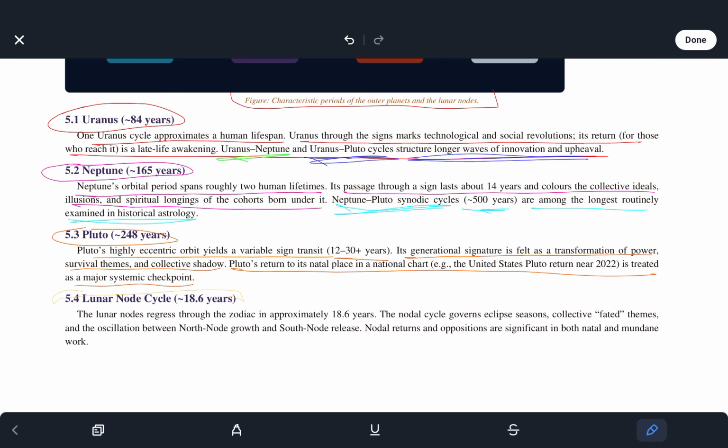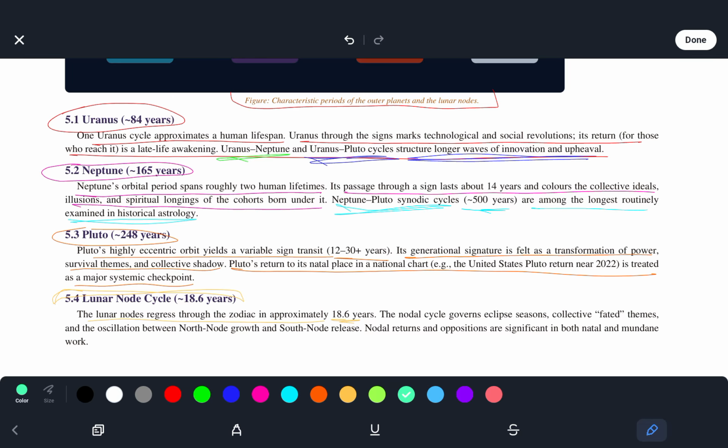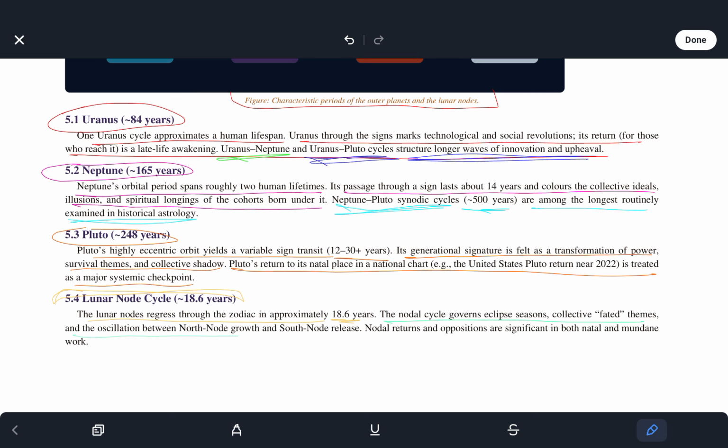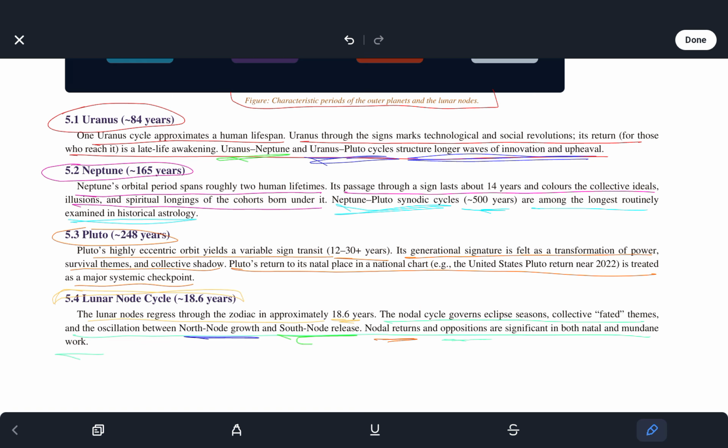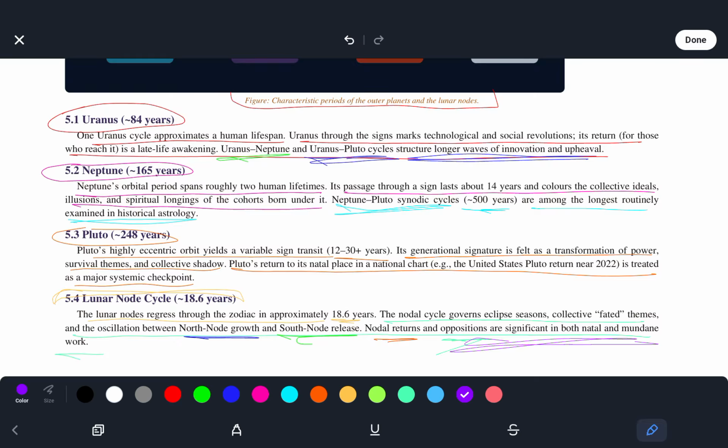Lunar node cycle. The lunar nodes regress through the zodiac in approximately 18.6 years. The nodal cycle governs eclipse seasons, collective fated themes, and the oscillation between Rahu and Ketu release. So that's Rahu growth and Ketu release. Nodal returns and oppositions are significant in both natal and mundane work.